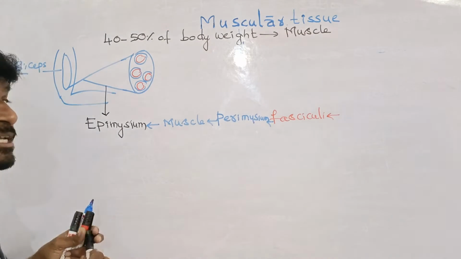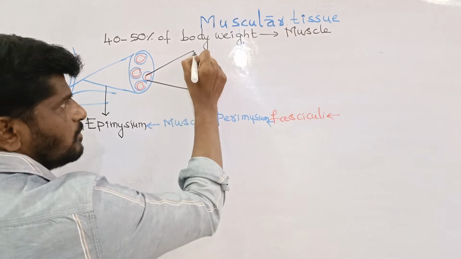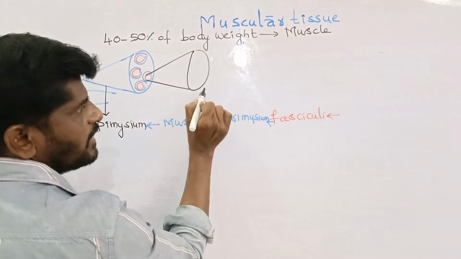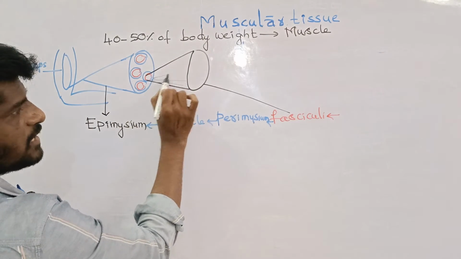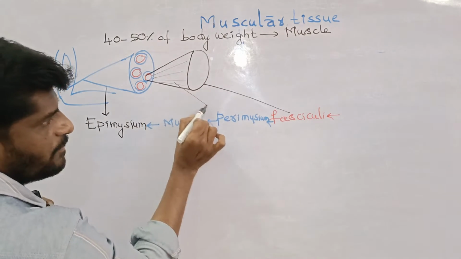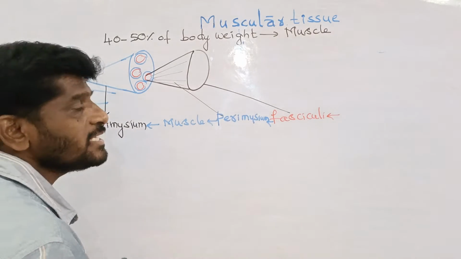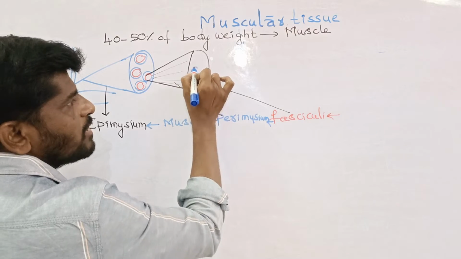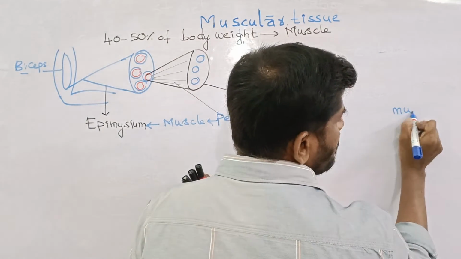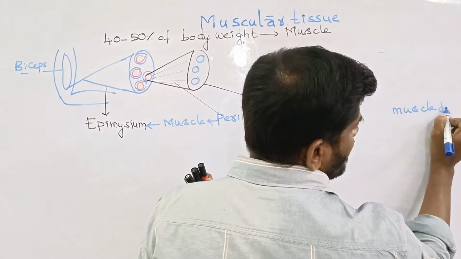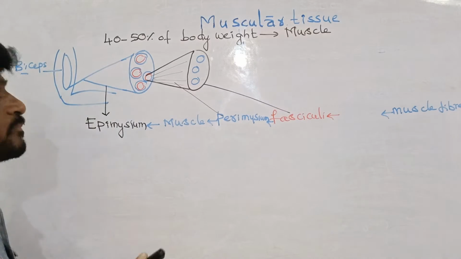What is present inside the fascicle? This is one fascicle. I take it out. This is the fascicle. Over the fascicle, there is a tough connective tissue sheath called the perimysium. One fascicle contains a large number of muscle fibers. Therefore, muscle fibers are present inside the fascicle.